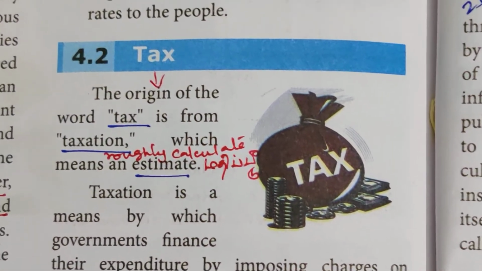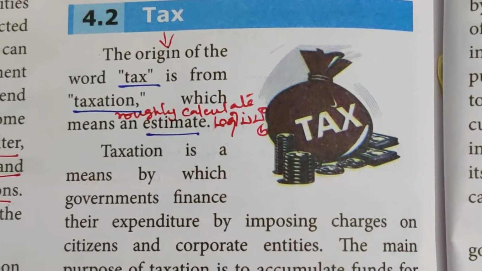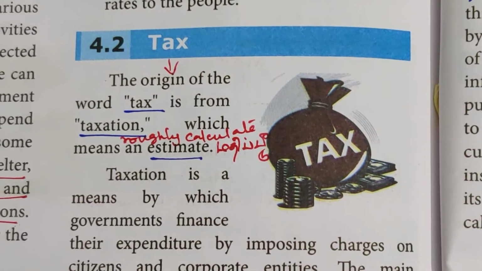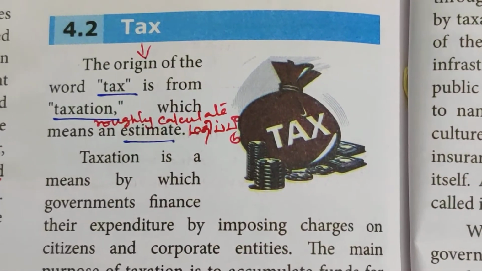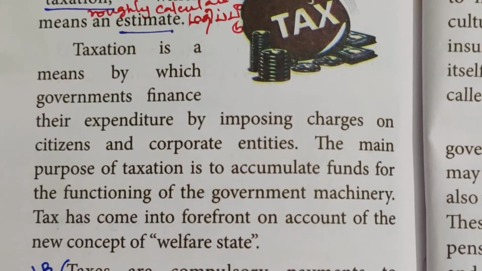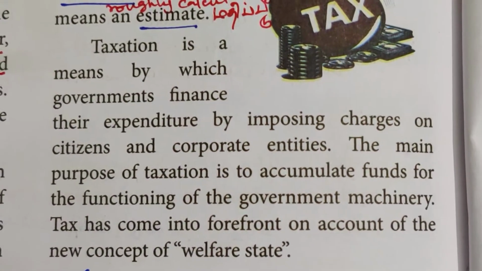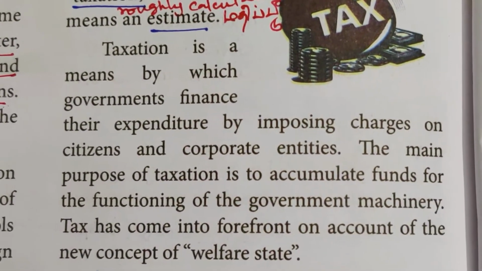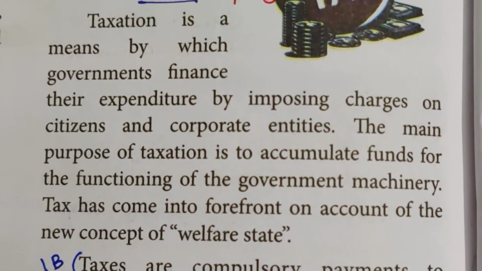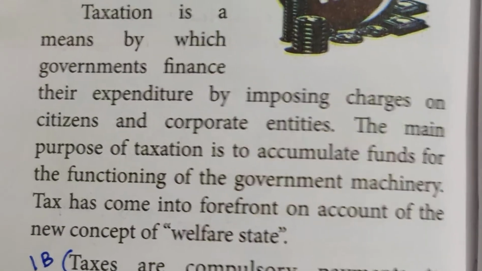Look at the tax. The origin of the word tax is from taxation, which means an estimate. Estimate means to roughly calculate, approximate. Taxation is a means by which governments finance their expenditure by imposing charges on citizens and corporate entities. The main purpose of taxation is to accumulate funds for the functioning of the government machinery. Tax has come into the forefront on account of the new concept of the welfare state. What is that?